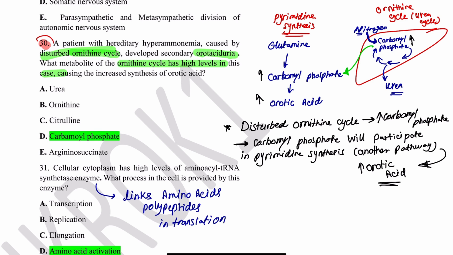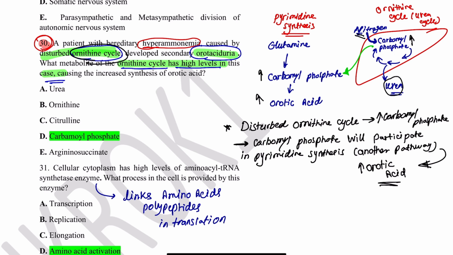Here is a question about biochemistry. It's not an easy one. Someone with hereditary hyperammonemia, okay, so he has a lot of ammonia in the blood, and he has a disturbed ornithine cycle, and then he had orotic aciduria, orotic acid in the urine. So what metabolite of the ornithine cycle has high levels in this case? First of all, what is the ornithine cycle? It's the cycle where we take nitrogen and make urea out of it. So this is called the ornithine cycle, very important.